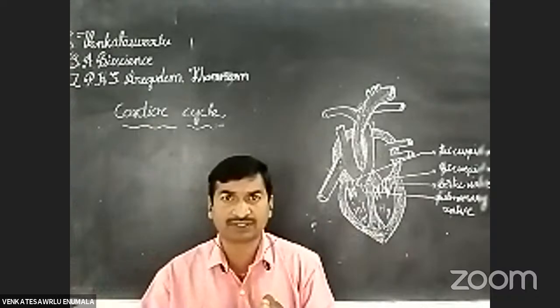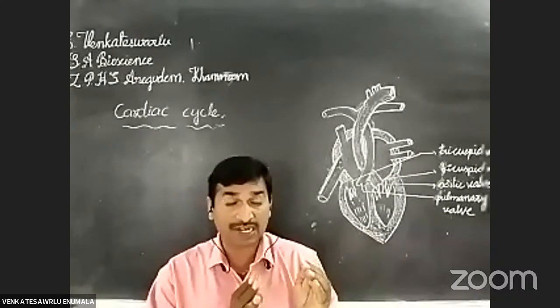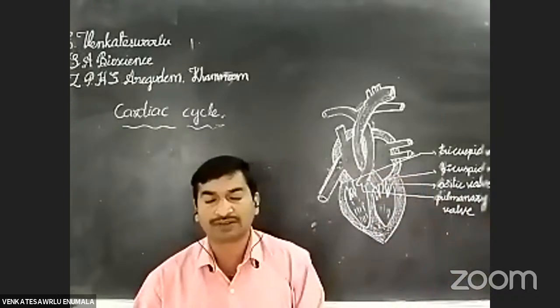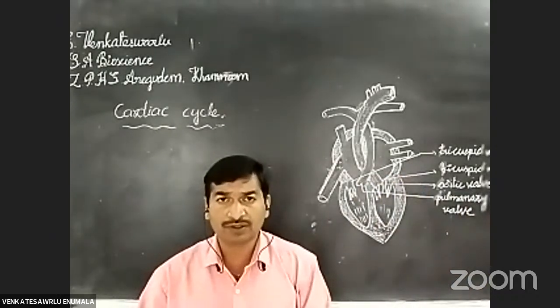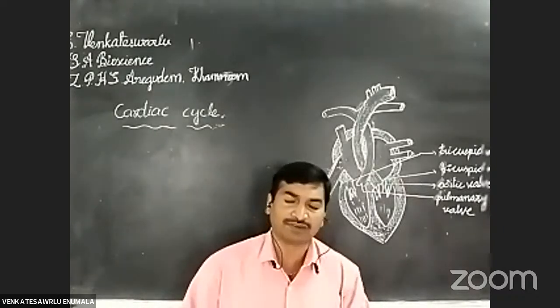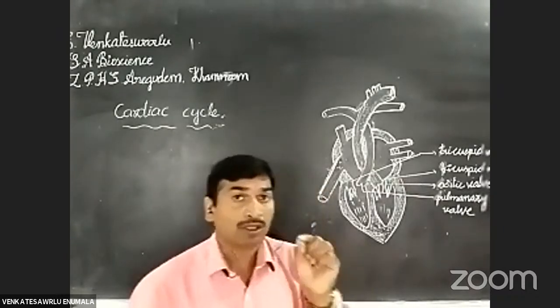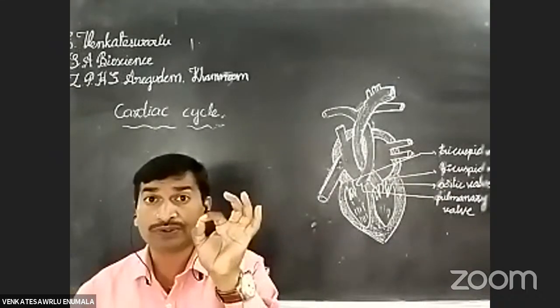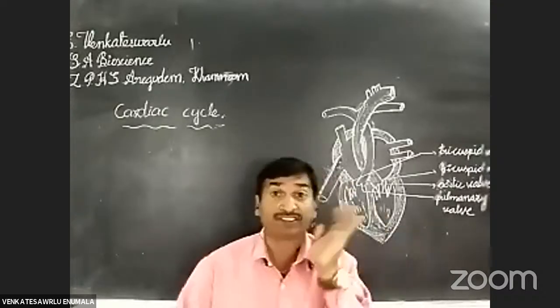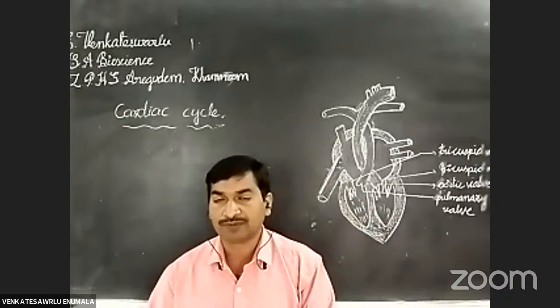The complete contraction and relaxation of the heart is known as the cardiac cycle. One cardiac cycle takes nearly 0.8 seconds.